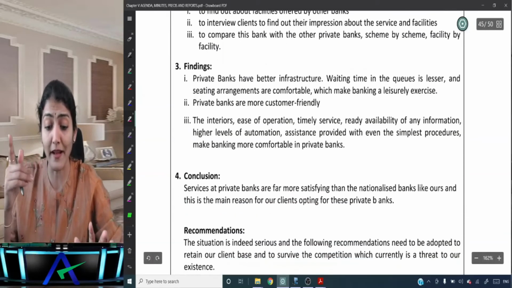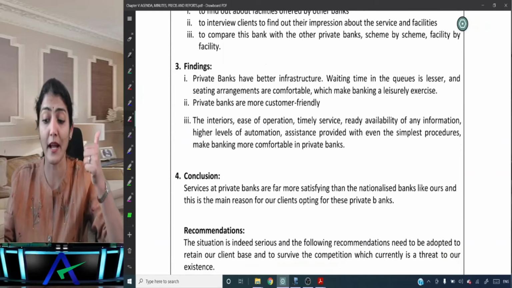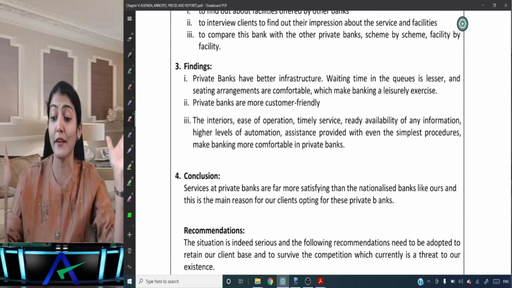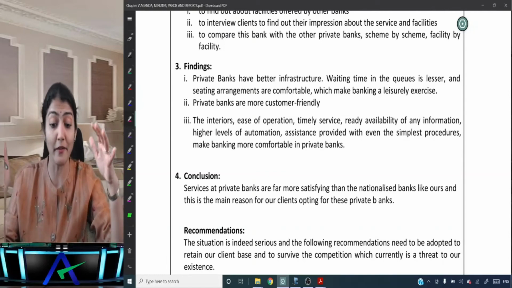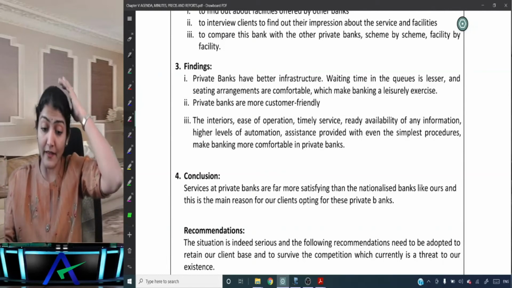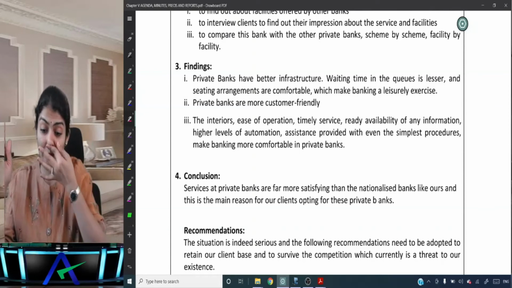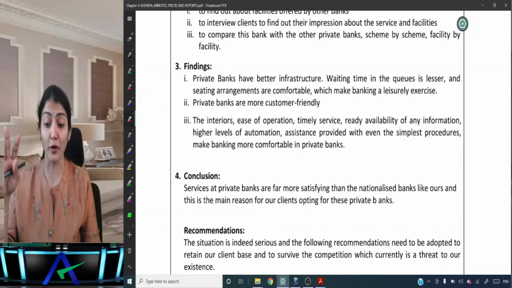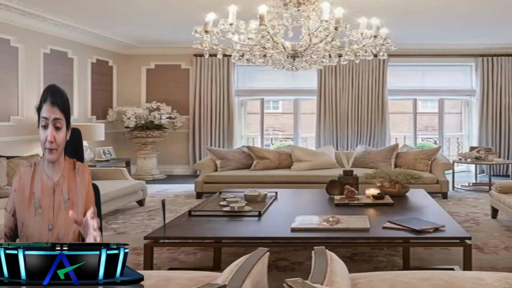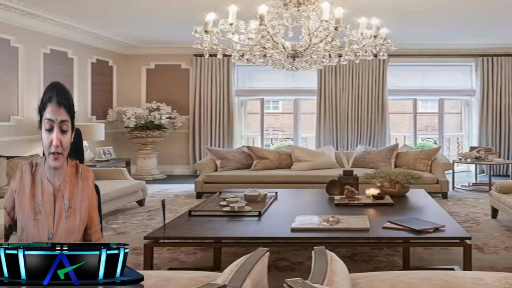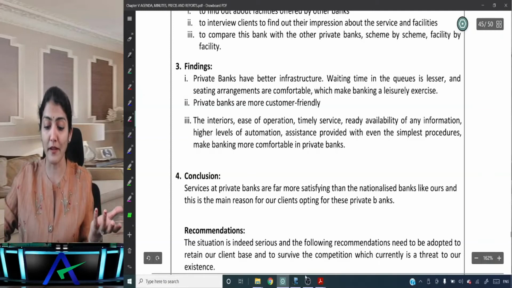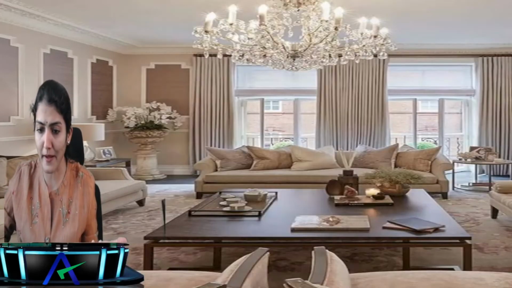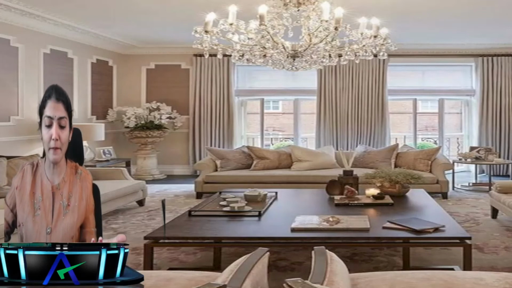Like private banks have better infrastructure, waiting time in the queues is lesser and sitting arrangements are comfortable, which makes banking a leisurely exercise. Private banks are more customer friendly. The interiors, ease of operation, timely service, ready availability of any information, higher levels of automation, assistance provided with even the simplest procedures make banking even more comfortable in the private banks.